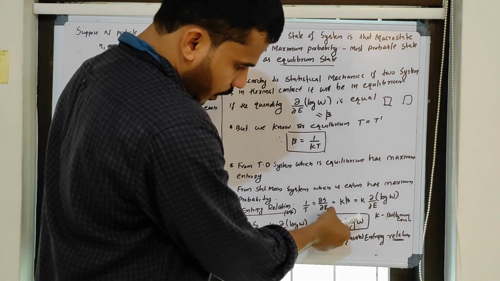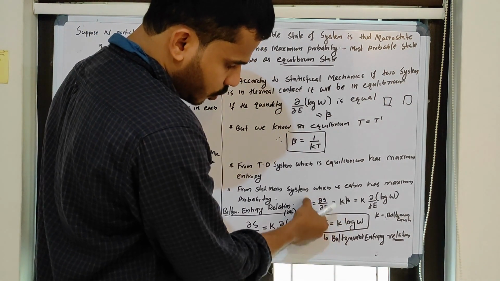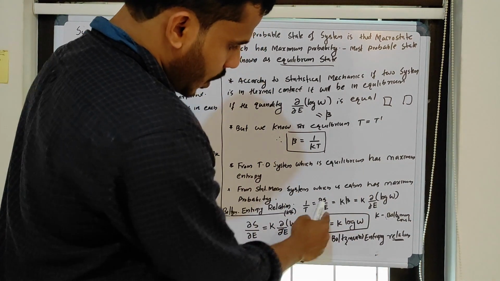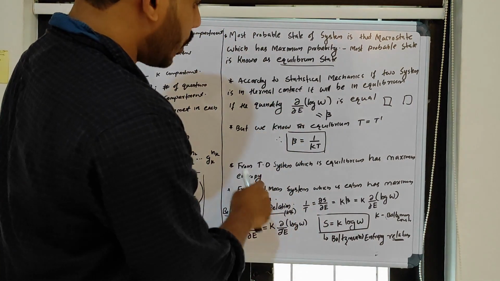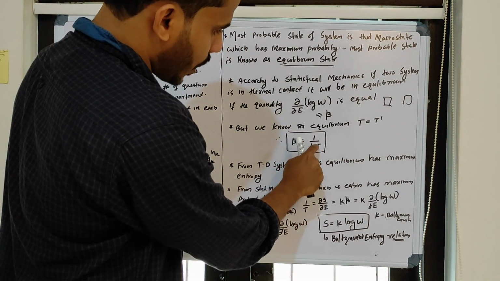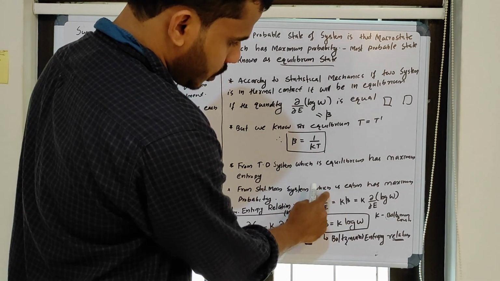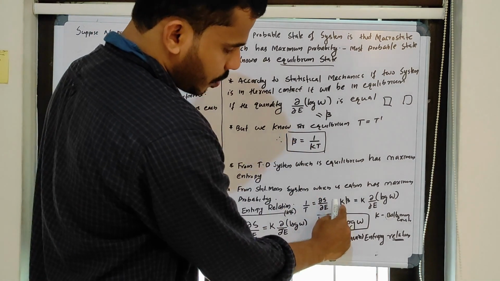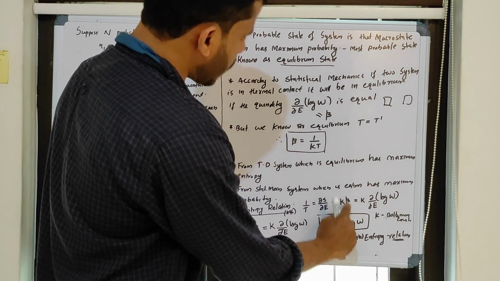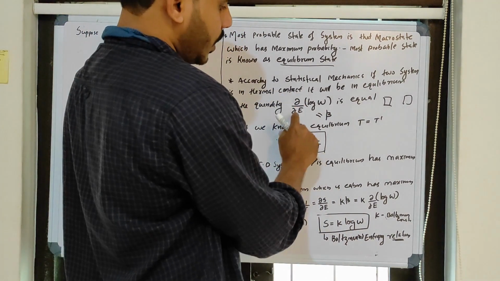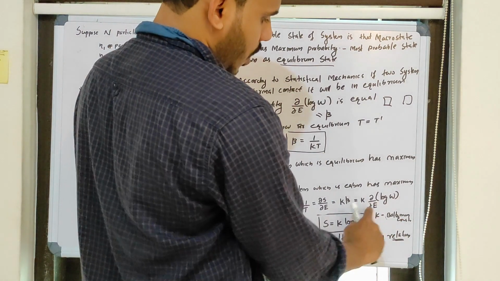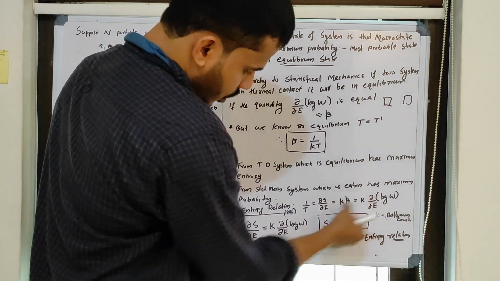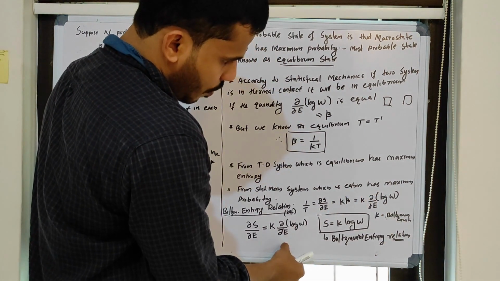This is the thermodynamic relation: T is equal to ∂E/∂S. From that, you can find the relation 1/T is equal to ∂S/∂E. From statistical mechanics, 1/T is equal to kβ. So from thermodynamics 1/T is equal to ∂S/∂E, and from this equation 1/T is nothing but kβ. I just substitute kβ. What is β? From statistical mechanics, β is nothing but ∂/∂E of log W. So k into ∂/∂E of log W. So ∂S/∂E is equal to k into ∂/∂E of log W.